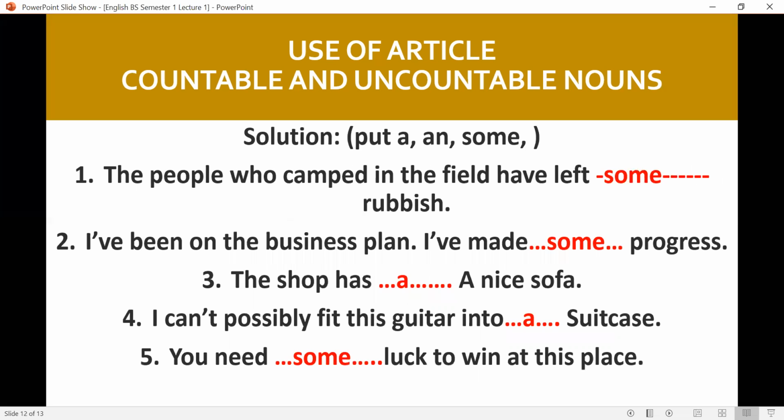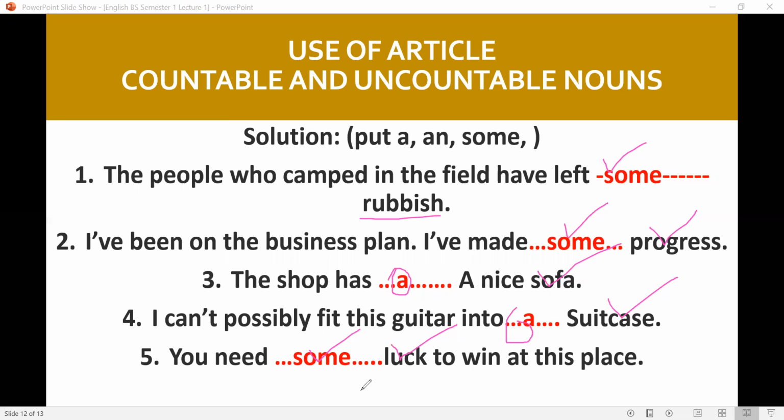Now, here's the solution. I will explain. Rubbish is uncountable, so some. I have made some progress. Progress is uncountable, so some has been used. The shop has a nice sofa. Sofa is countable, so an article has been used. I can possibly fit this guitar into a suitcase. Suitcase is countable, so an article has been used. You need some luck to win at this place. Luck is uncountable, so some has been used.